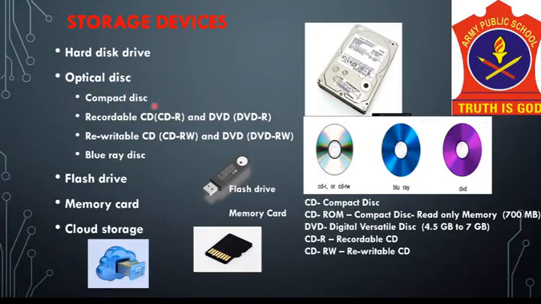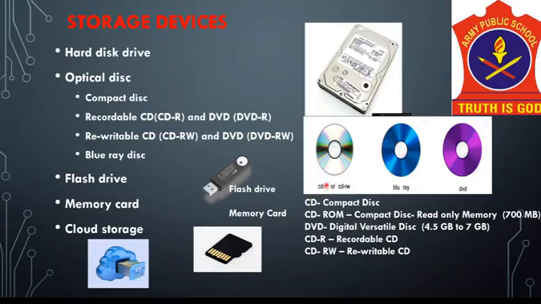Second is the optical disk. It is a flat round disk made of plastic or metal, and it is written and read by a laser. It can be read-only type also, or it can be read-write type. There are different types of optical disc, like a CD, which is your compact disc, a DVD, that is your digital versatile disc, and the latest, the Blu-ray disc, which is a new DVD format.